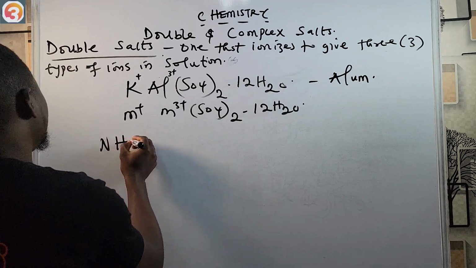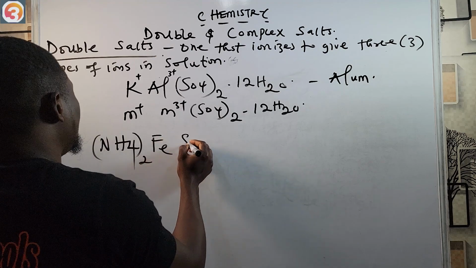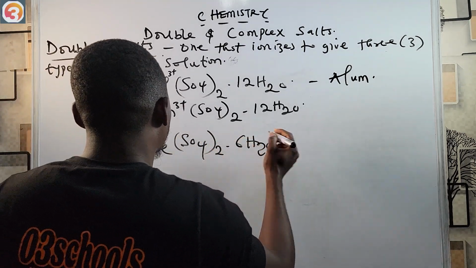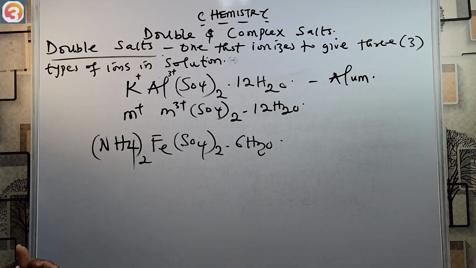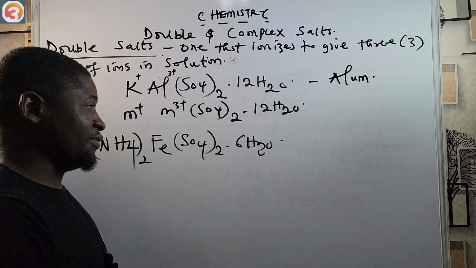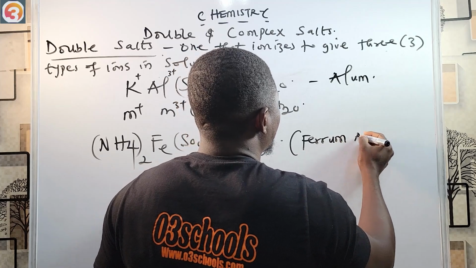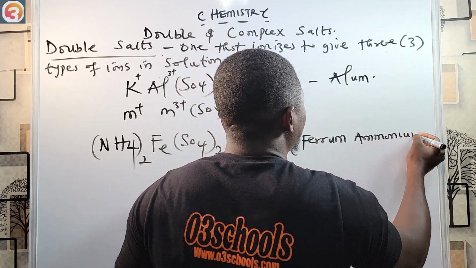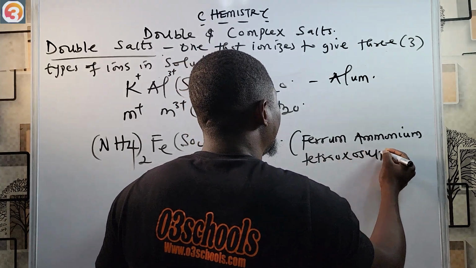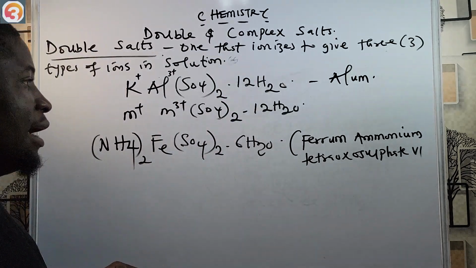An example of Tutton salt is (NH4)2 Fe (SO4)2 · 6H2O. All right. So this is of course ferrous ammonium tetraoxosulfate(VI). Ferrous ammonium tetraoxosulfate(VI).